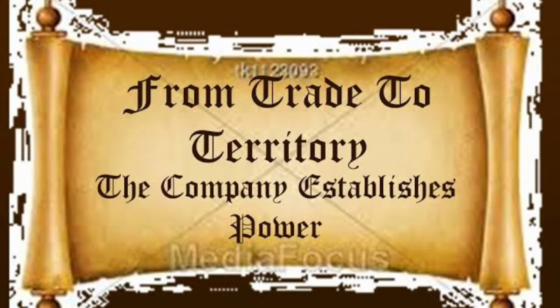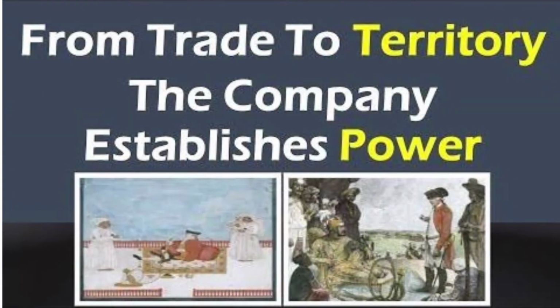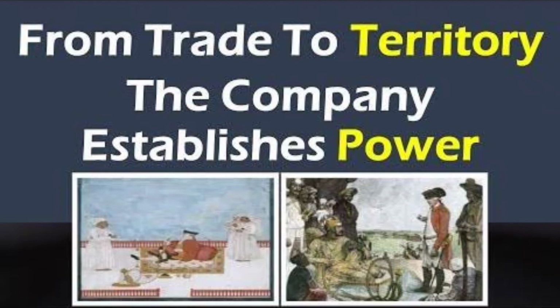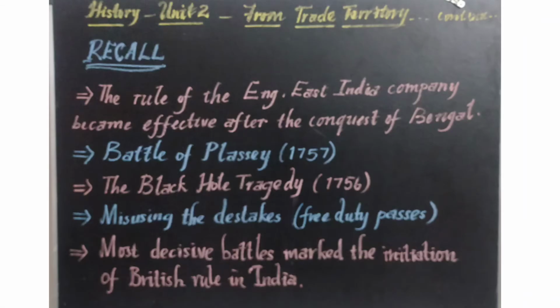We are learning History Unit 2, From Trade to Territory. In the previous class we learned about the Battle of Plassey and the Battle of Buxar. Let us recall what we have learned. Especially, the English East India Company's rule became effective after the conquest of Bengal. How did they conquer Bengal? Yes, two wars were fought by them with the Nawab of Bengal. What were the two wars?